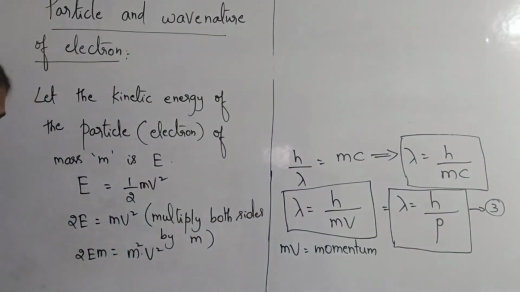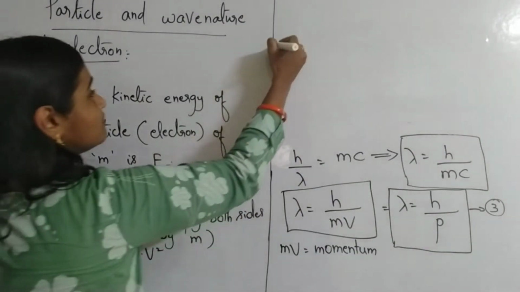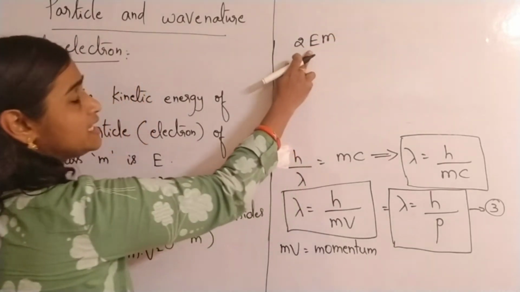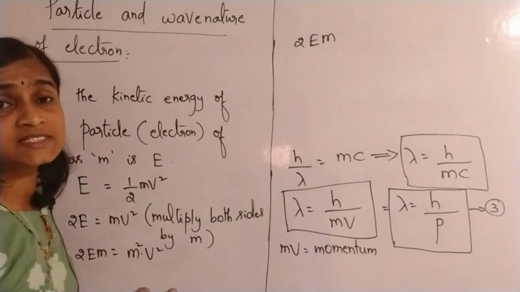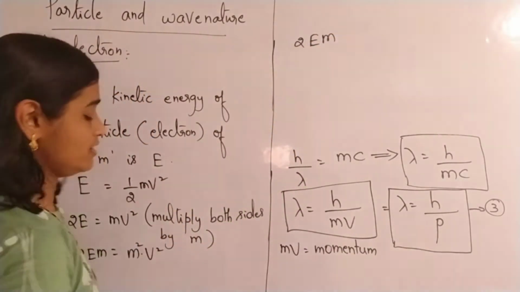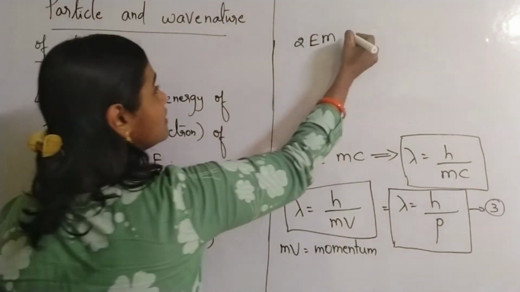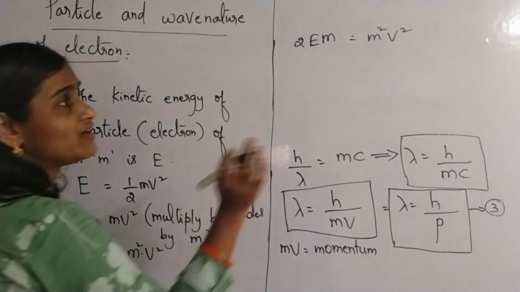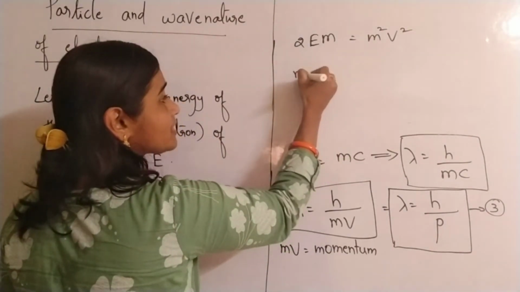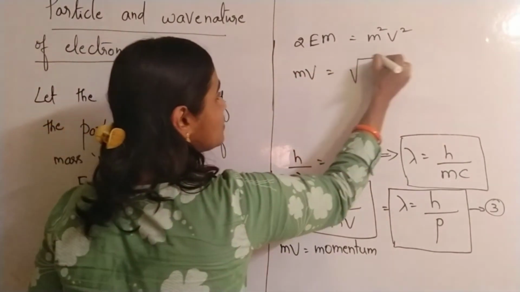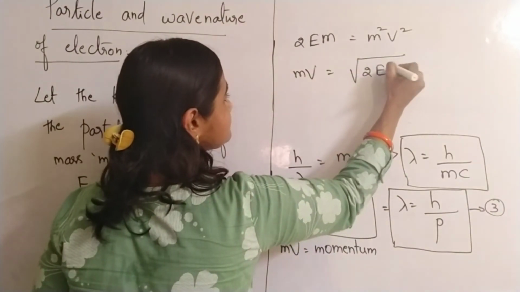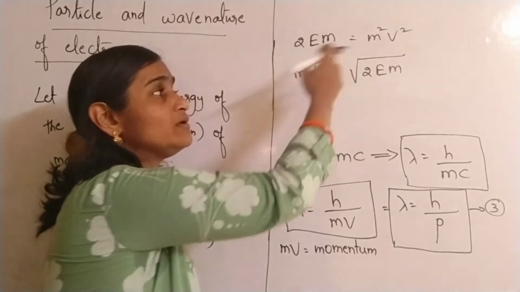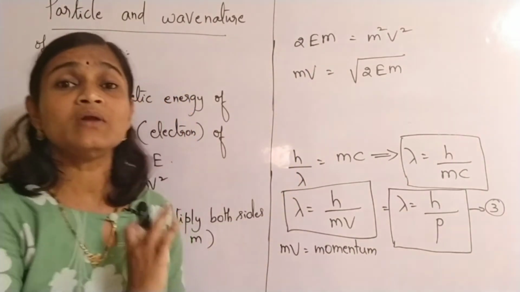So 2Em, how much did we get, dear children? Here E stands for kinetic energy, m stands for mass of electron. 2Em is equal to m square v square. If I want to write only mv, mv is equal to the square root of 2Em. I have applied square root on both sides.